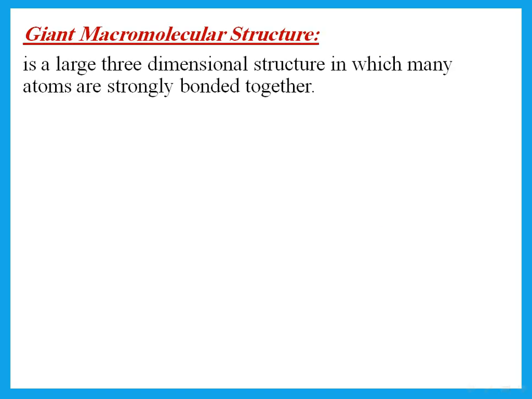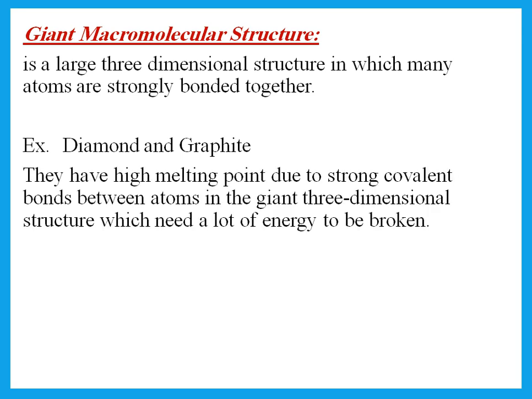Now, anything that is not a simple molecular structure would be a giant macromolecular structure. The word macromolecular means giant structure. That is a large 3-dimensional structure in which many atoms are strongly bonded together. An example of that is diamond and graphite. You should realize that diamond and graphite are both elements. They are both made of carbon, but they have different structures.